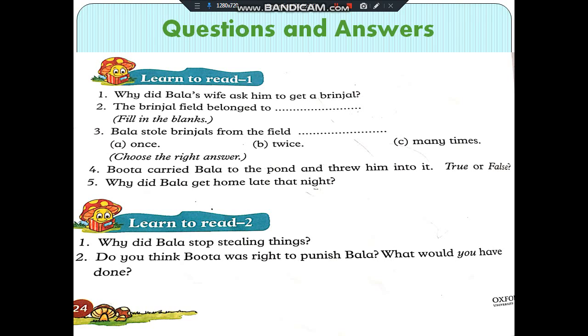So you have to copy the questions in your notebook and you have to write the answers below the questions and do your work neat and clean.